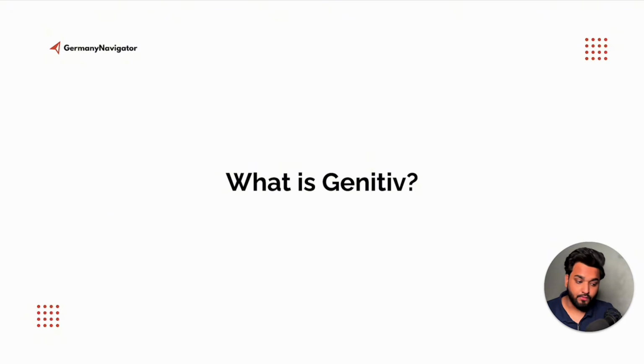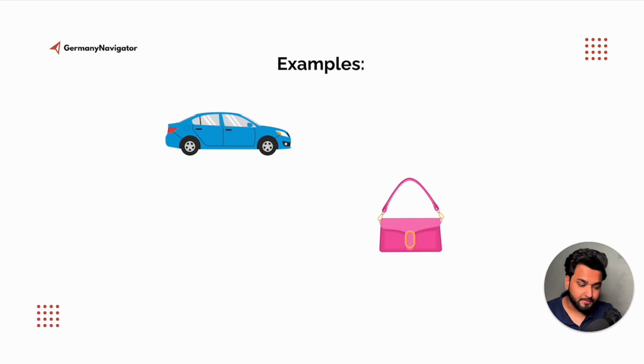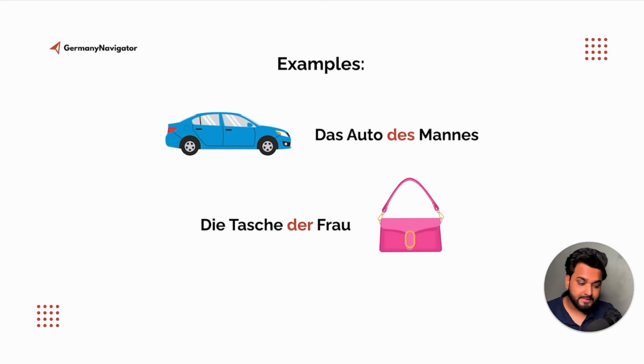Now let's talk about the big elephant in the room, which is the fourth case, the genitive. So what is genitive? Genitive shows possession or belonging. Who owns something? Let me show you some examples. Das Auto des Mannes. Die Tasche der Frau.